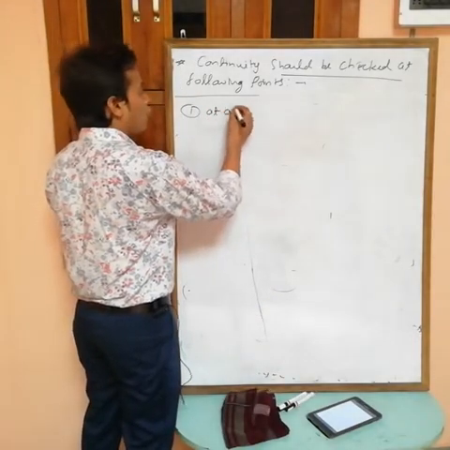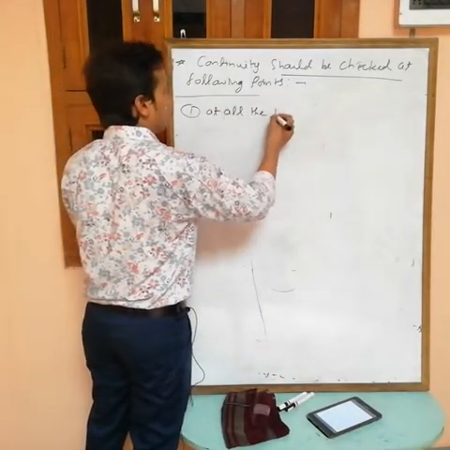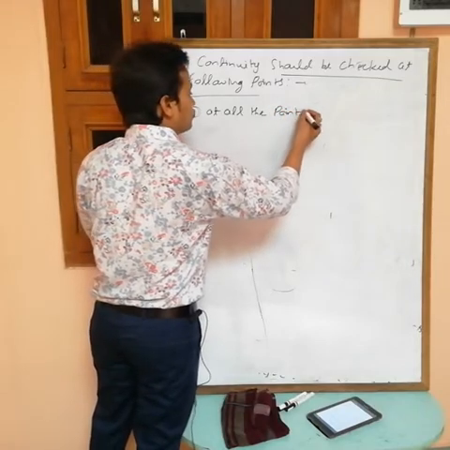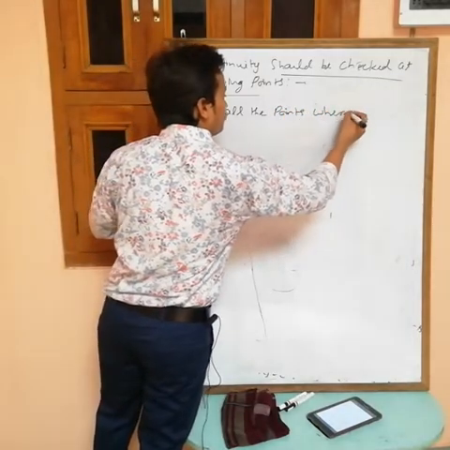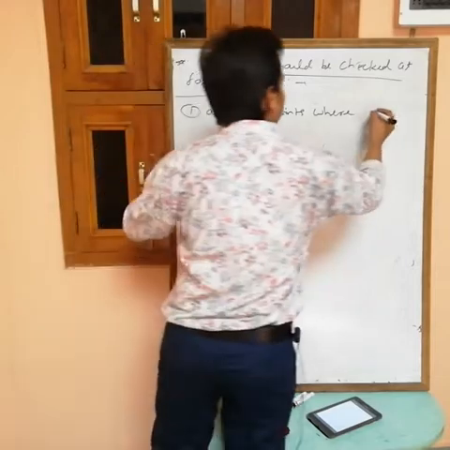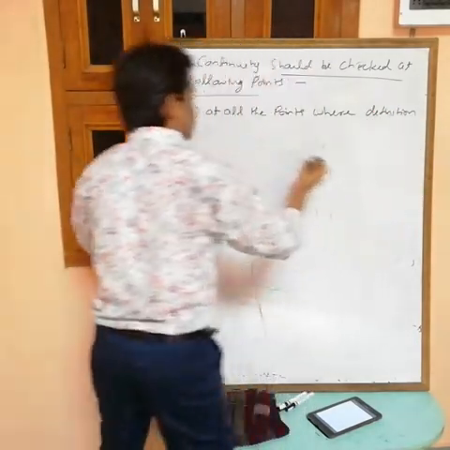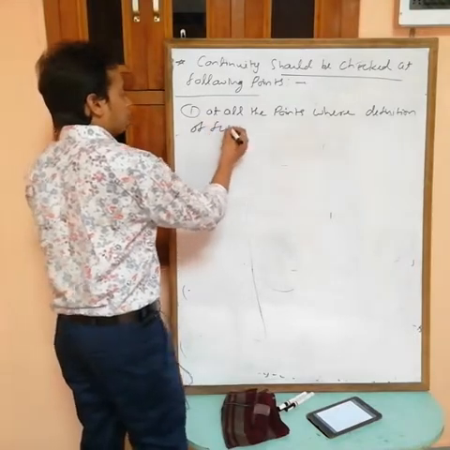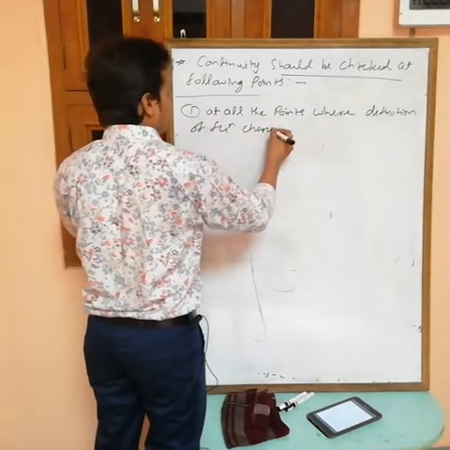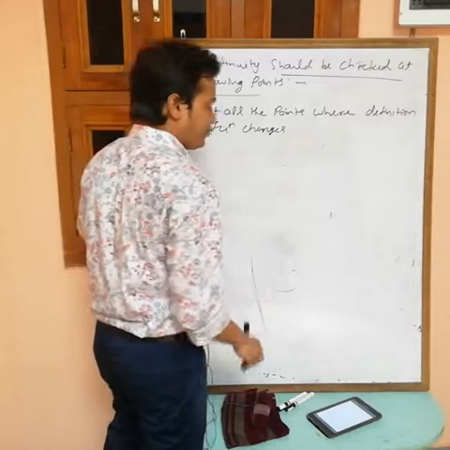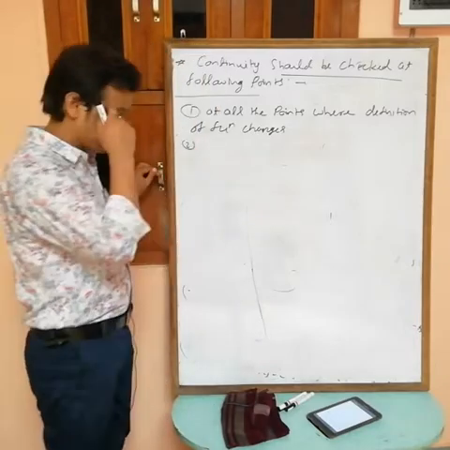At all the points where the definition of function changes. Okay, second one.